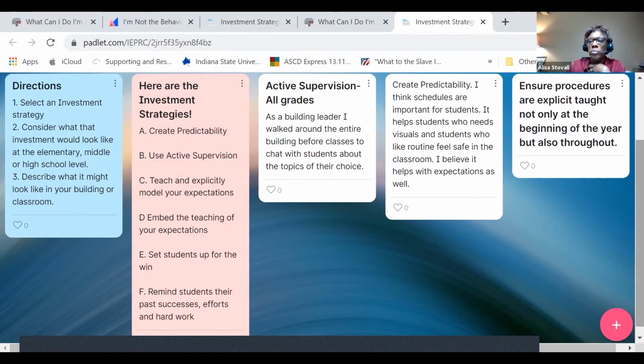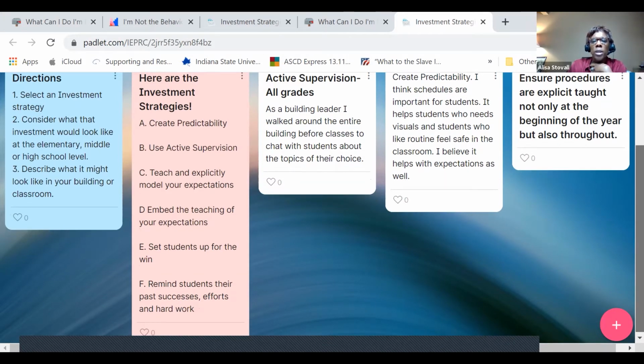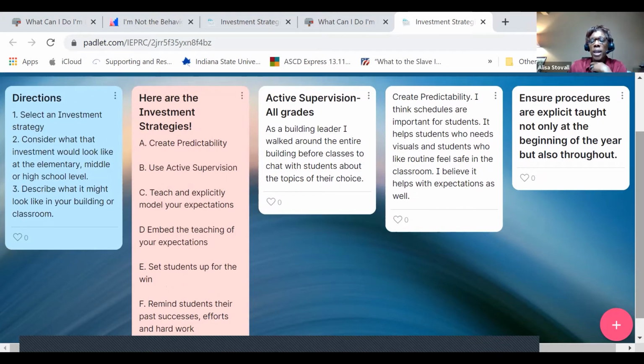Fantastic. This Padlet is here, and you can continue to add to it if something else comes to you. But ensuring procedures are explicitly taught across the year. Yes. Schedules, visuals. Absolutely.